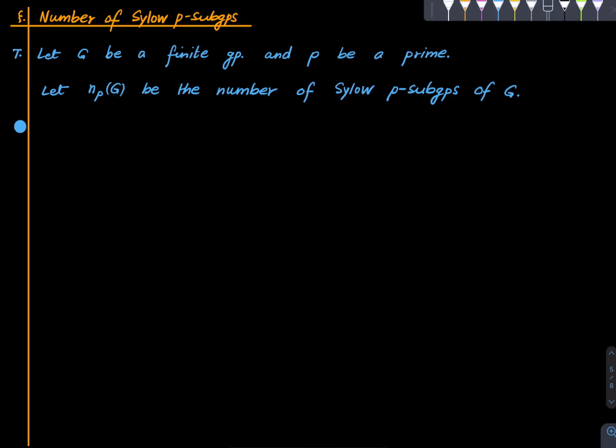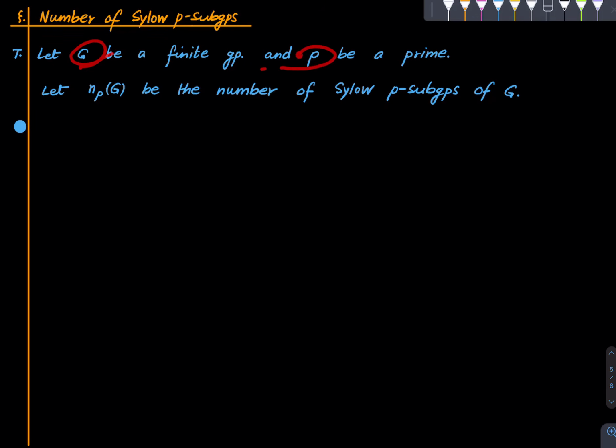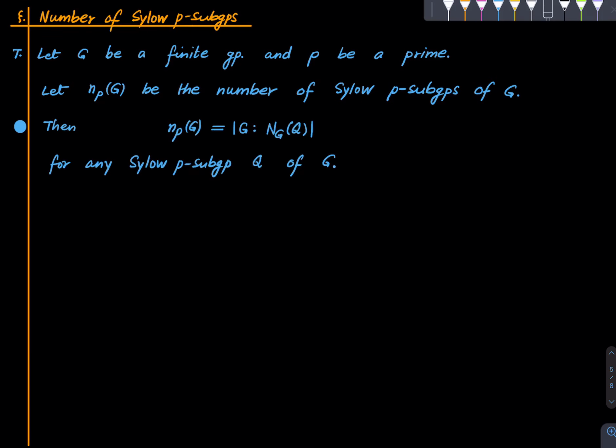And now here is one of the classical results, which you can find in any textbook. So let G be a finite group and P be a prime, and let this denote the number of all the Sylow P subgroups of G. So then we are saying that this number is actually the index of the normalizer of any Sylow P subgroup Q of G. So how do you find this number?